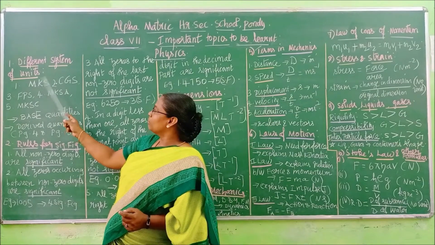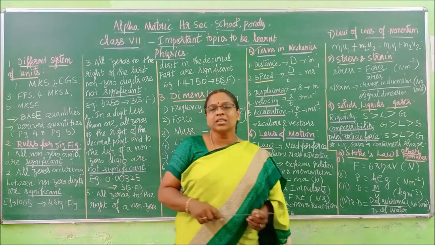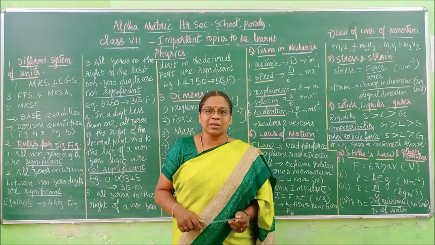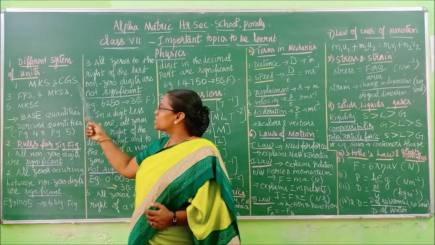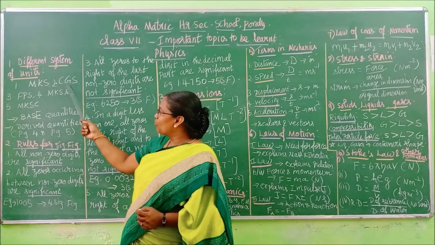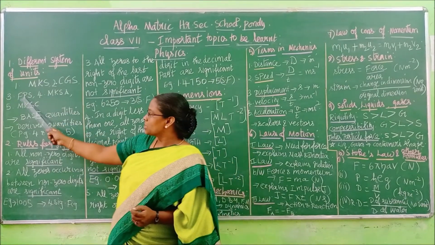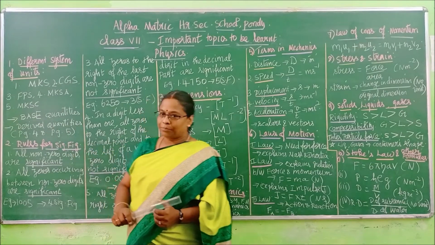Meter, kilogram, second. So the MKS system is otherwise called the SI system. What is SI? International System of Units. Remember, children? CGS: centimeter for length, gram for mass, and second for time. And FPS: foot for length, pound for mass, second for time.